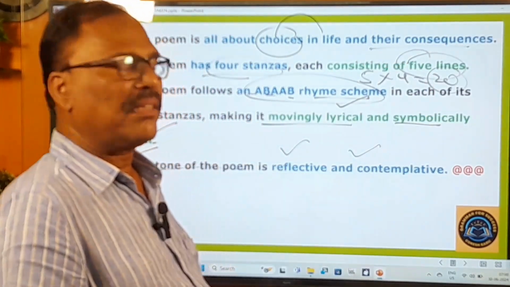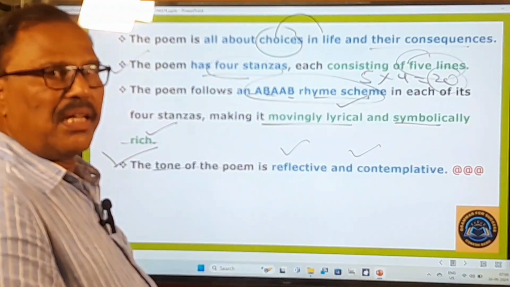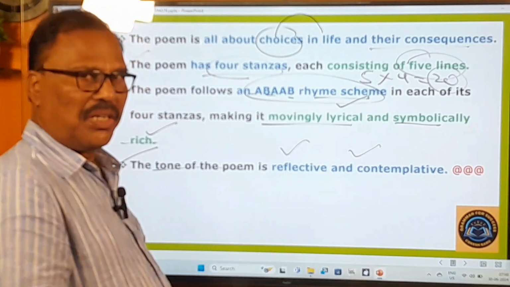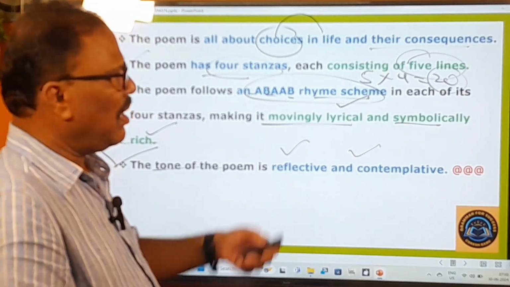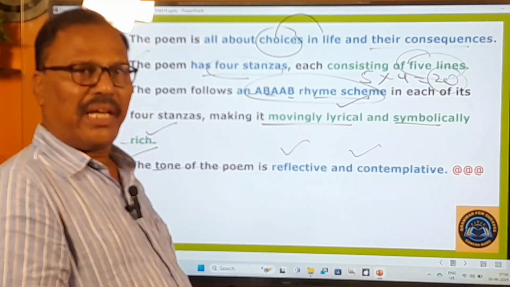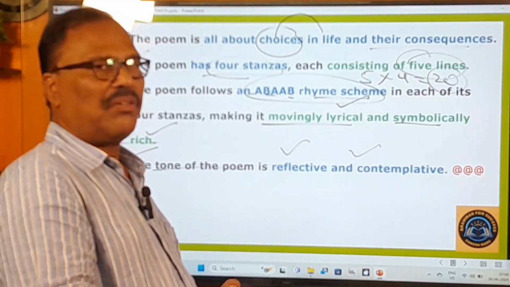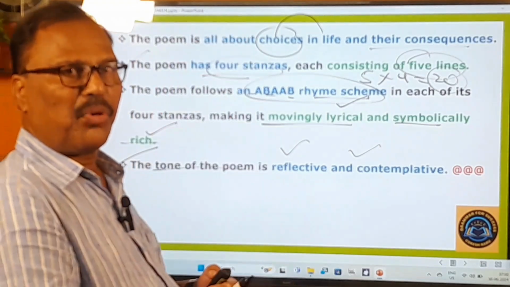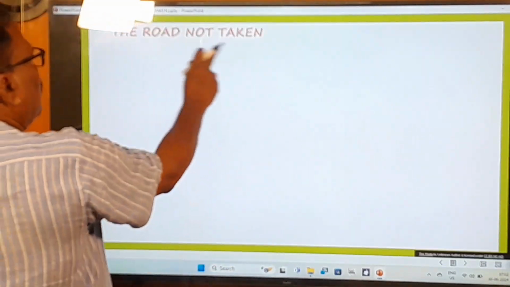Okay, so this is all about the introduction to this poem and the poet. Now the introduction is over. Now we are going to learn the poem. Please listen to that poem very carefully, and then only you can answer the questions if at all they are given on that poem. Right. The Road Not Taken.